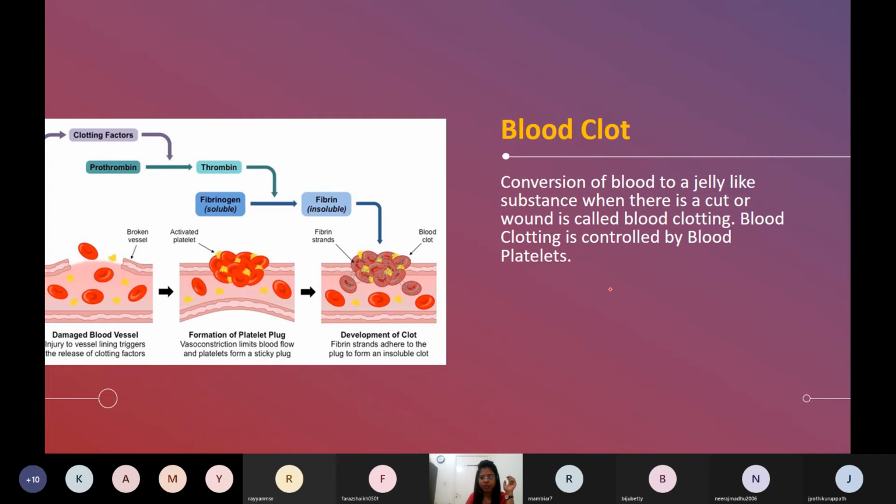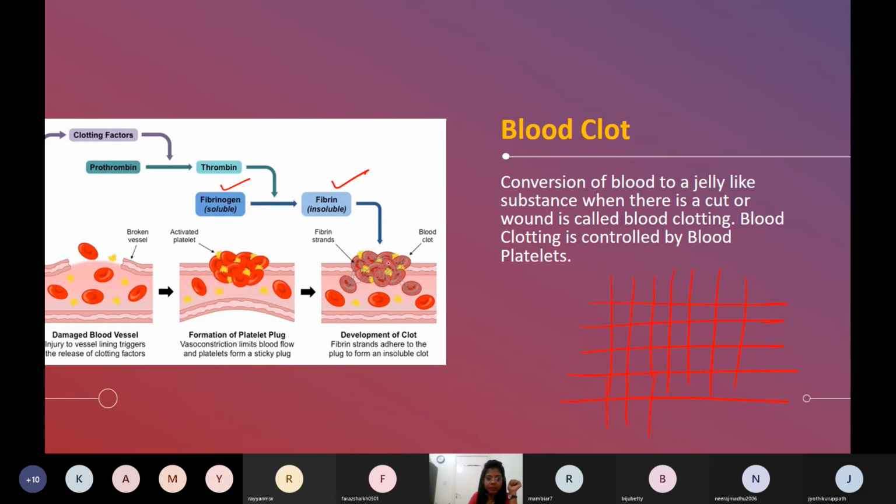During blood clotting in our body, one protein present in the blood is called fibrin. Generally that protein always remains in the form of fibrinogen. But when there is a cut or wound, blood comes in exposure to the air. At that time it will make a network.